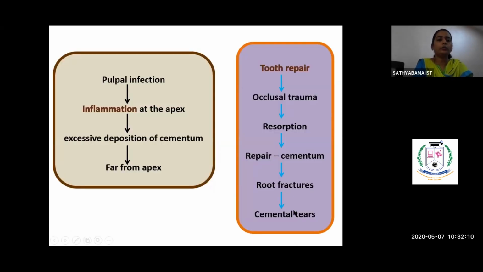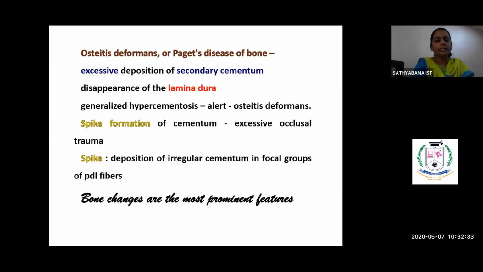The other condition could be pulpal infection. When there is inflammation at the apex, even then it will trigger the cementoblast to form excessive cementum. And when there is trauma, that is excessive occlusal trauma, there is resorption followed by repair. So when there are cemental tears, there is also excess deposition of cementum. And a condition we know as Paget's disease of the bone, where there is excessive deposition of bone all over the body.